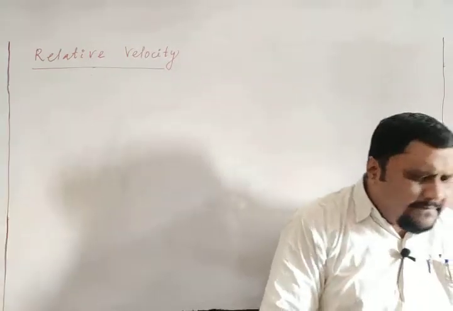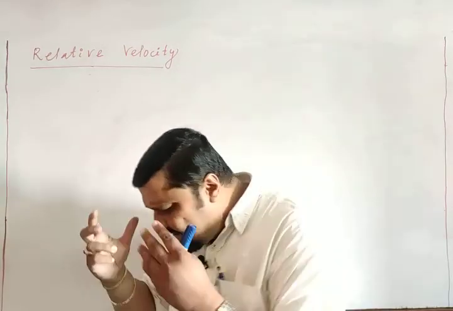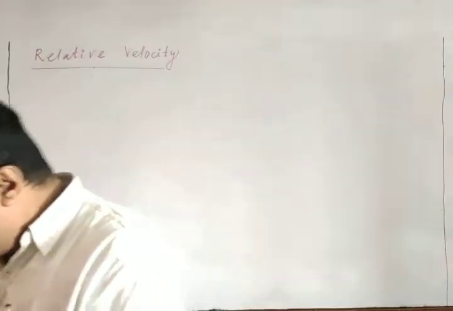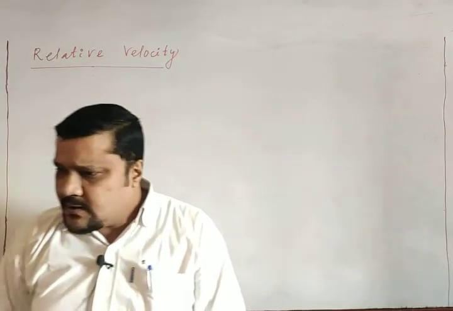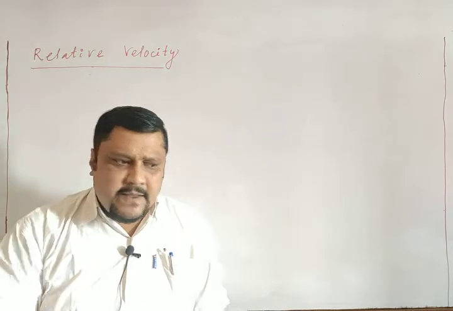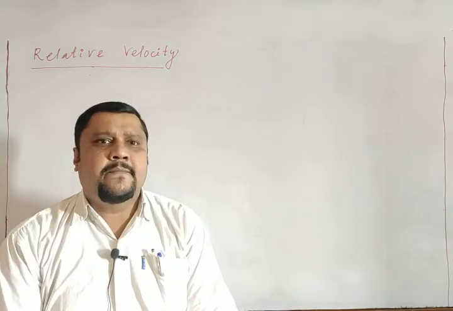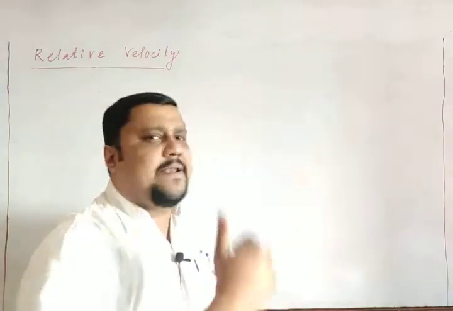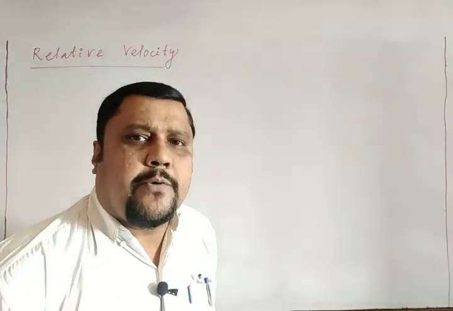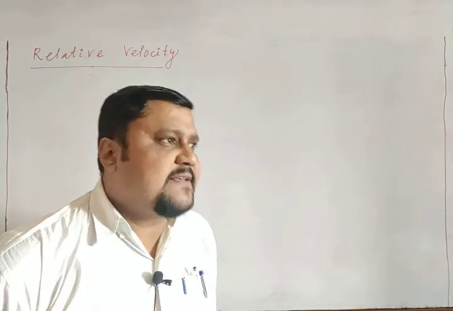Let me give a day-to-day life example. You are in a car moving on a straight road on NH5, the national highway.